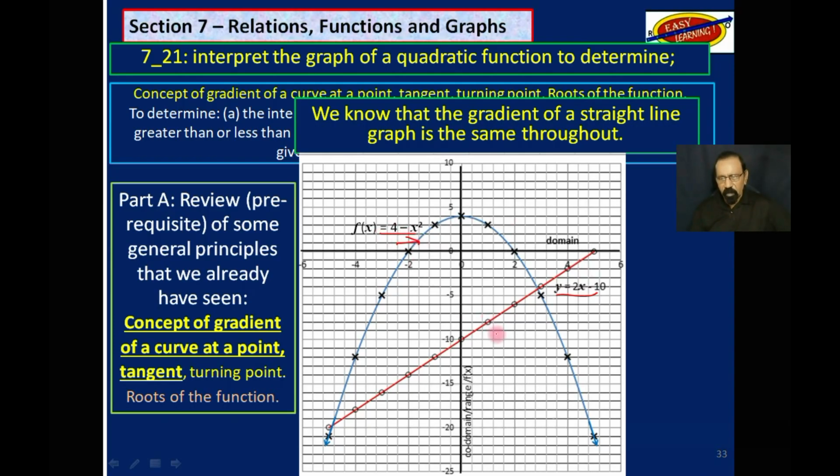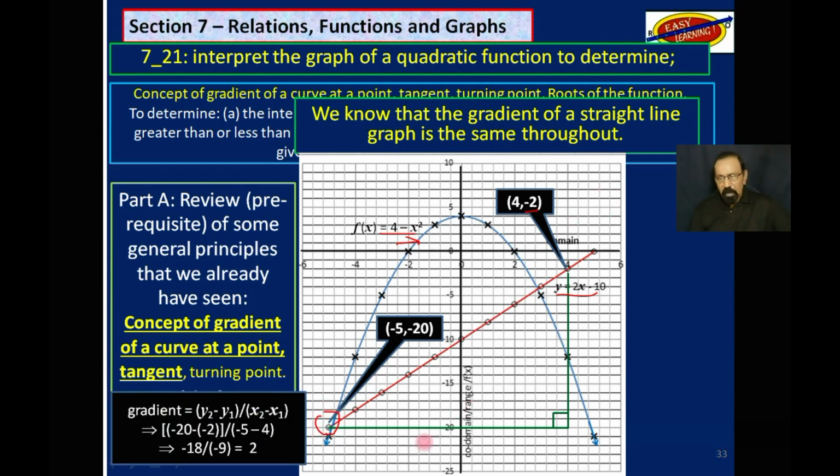This is a straight line graph, the one in red, and this is the quadratic function graph, the one in blue. If we were to find the gradient of this red line, by now you know, you get a right triangle, locate 2 points up here and 2 down here, and then calculate y2 minus y1 divided by x2 minus x1, and we get a gradient of 2 for that red line.